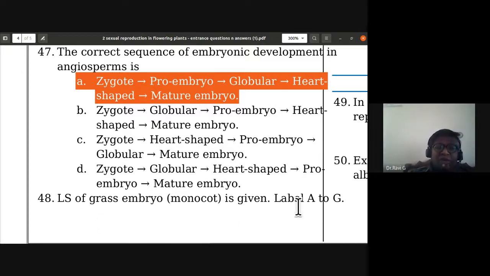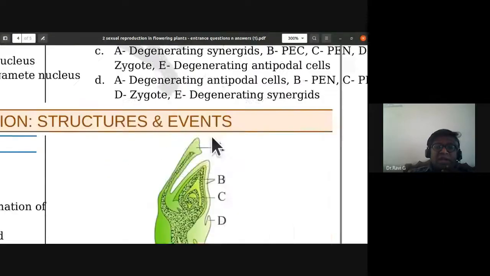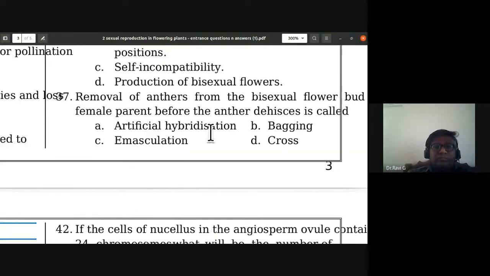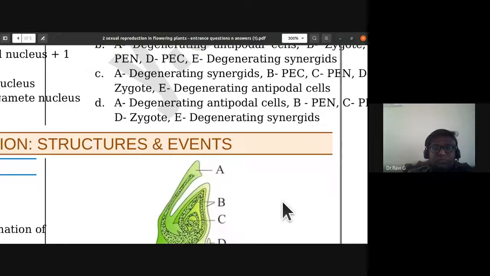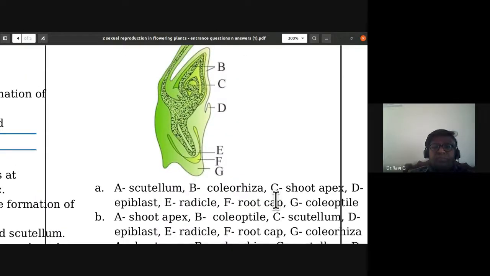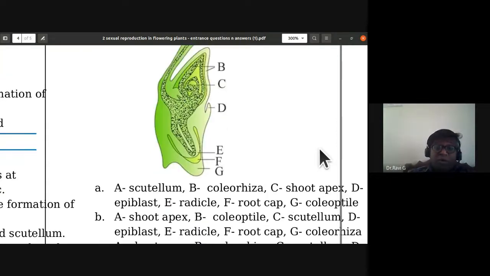LS of grass embryo, monocot, is given. Label A to G. So we have to label this. A is scutellum, B is the coleoptile, C is shoot apex.